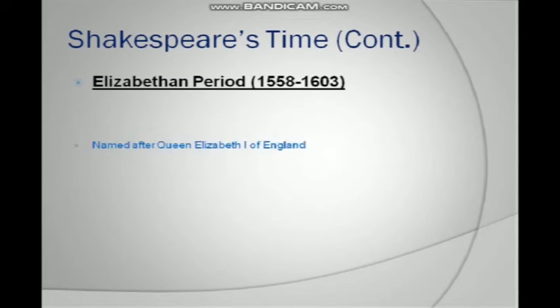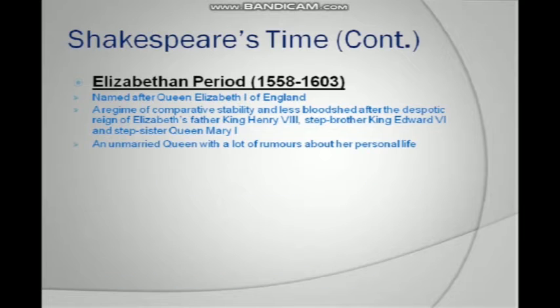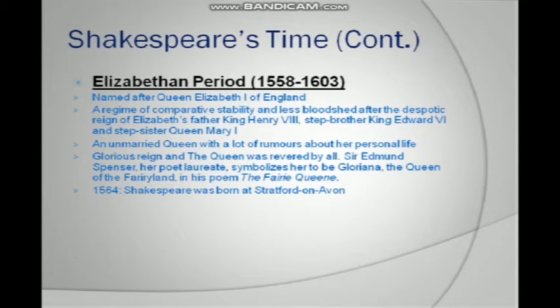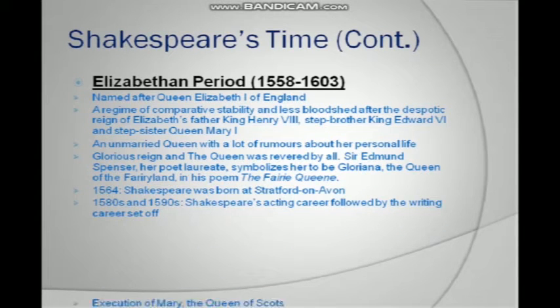Shakespeare's time, continued. Elizabethan period, 1558 to 1603, named after Queen Elizabeth I of England. A regime of comparative stability and less bloodshed after the despotic reign of Elizabeth's father King Henry VIII, stepbrother King Edward and stepsister Queen Mary I. An unmarried queen with a lot of rumors about her personal life. Glorious reign, and the queen was revered by all. Sir Edmund Spenser, her poet laureate, symbolizes her as Gloriana, the queen of the fairyland, in his poem The Fairy Queen.